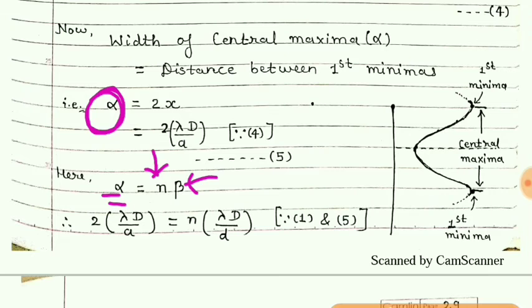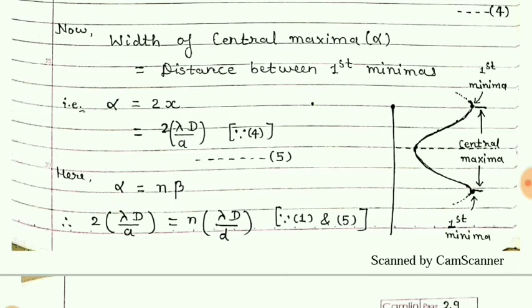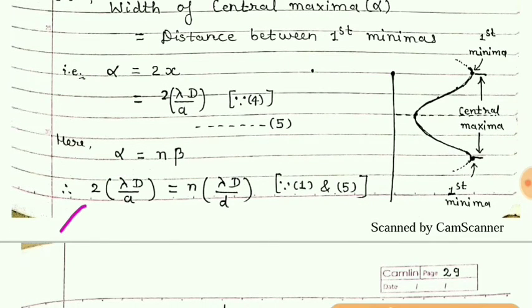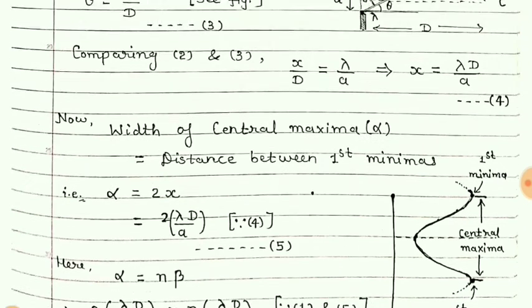And what is n given here? n is equal to 10, because we want such 10 fringes in one alpha. So 2 lambda d by a is nothing but alpha, and that equals n into beta. Beta is lambda D by small d, which is this.